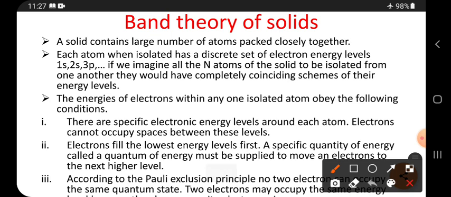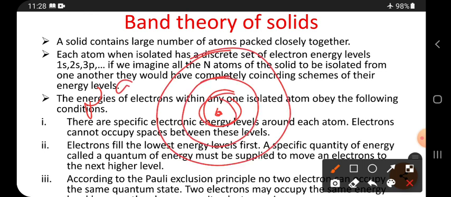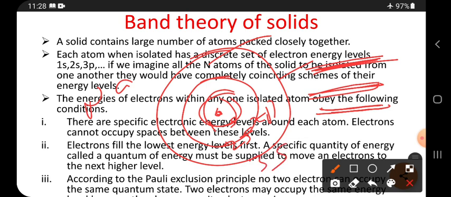Each atom, when isolated, has a discrete set of energy levels. Take one example, sodium. There is the nucleus, and then the first level, second level, third level. The lowest is the ground state, then the first excited state, then the second excited state. Here only three levels are present: 1s, 2s and 2p, and 3s. Like this, 1s, 2s, 3p in this manner.